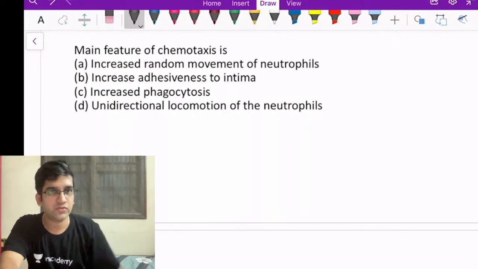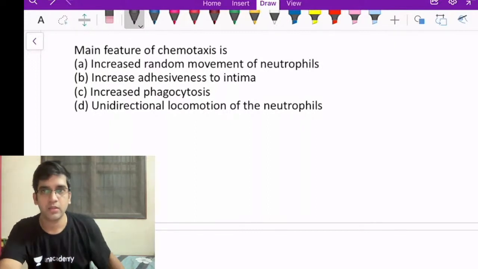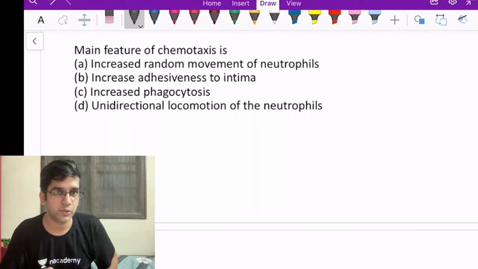Fine. So the main feature of chemotaxis is that it's an unidirectional movement.